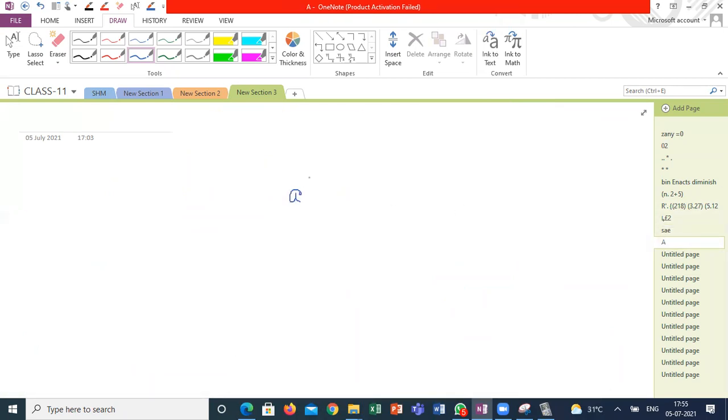Sir, 1 power 1 is 1. Yes, 1 power 1 is 1. But here our relation is 2.7 power x. For what possible value of x will I get x here? If I'm taking 1 power 1, I get 1. But if instead of 1 I have 2.7, is there any possible value other than 1 where a number power some real number is equal to the power value? Is it possible? No, sir.